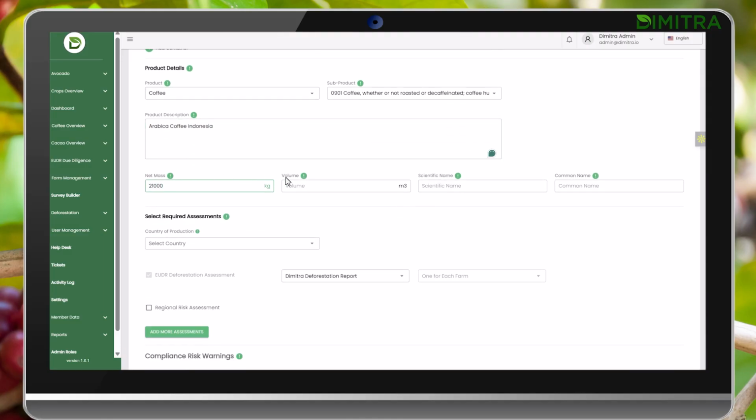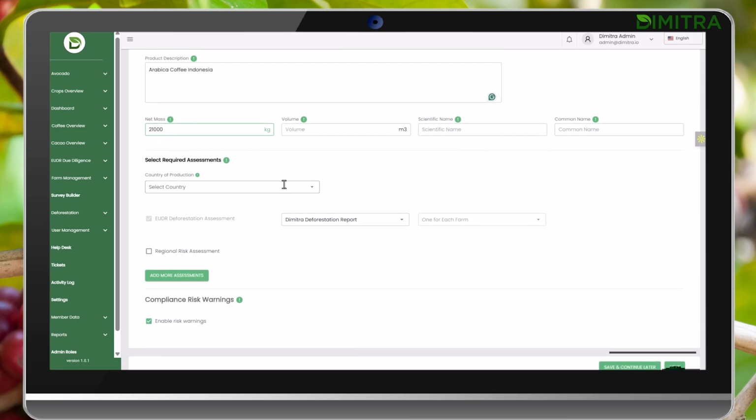Next, you have to add the shipment's weight. You can do this in mass or in volume. Optionally, you can add the scientific or common name of the product. Next, you select the country where the product is being produced.